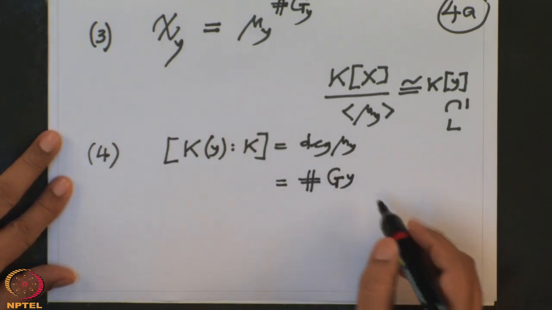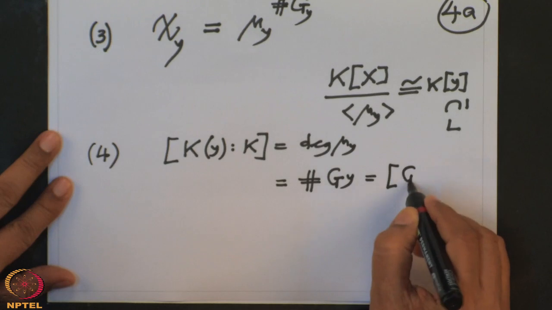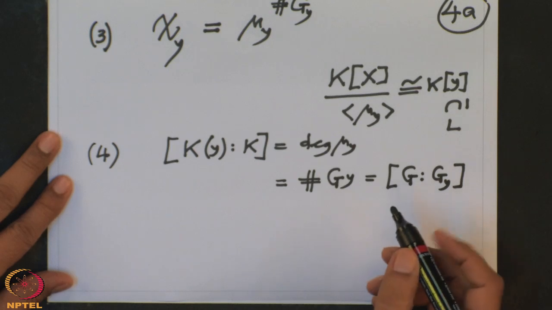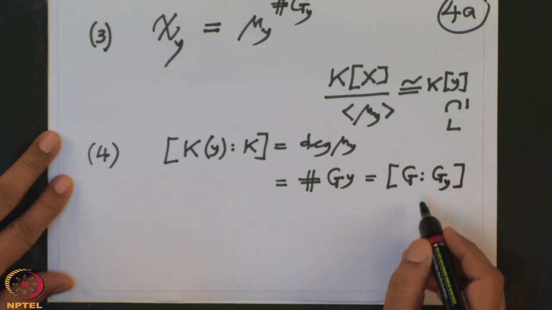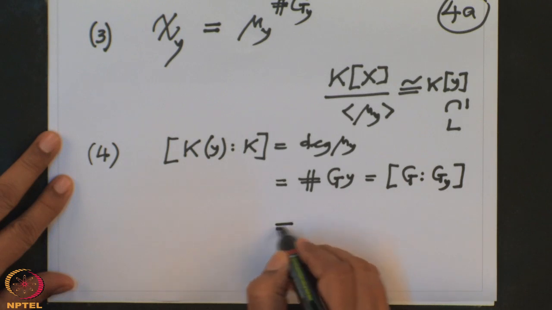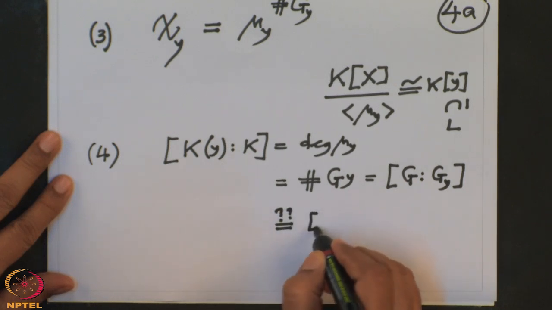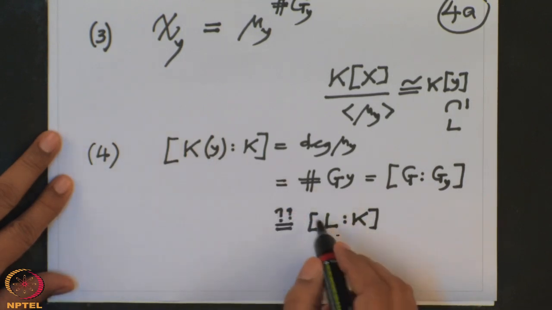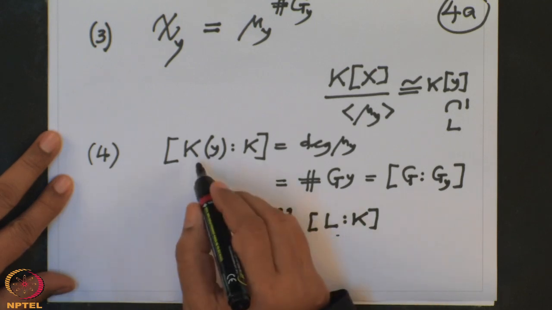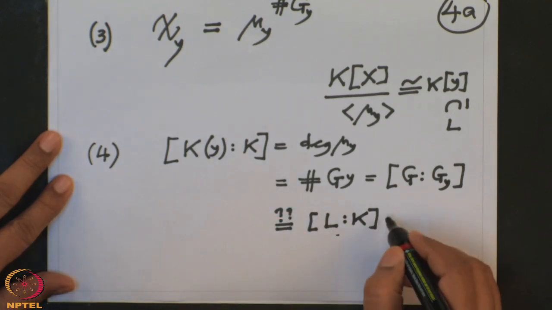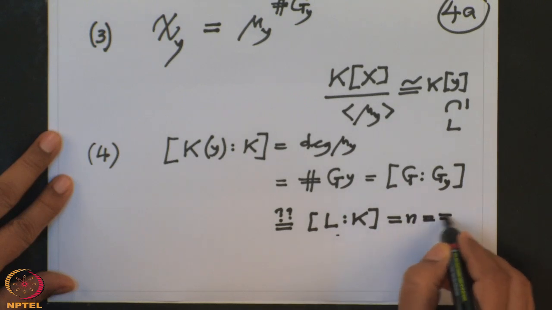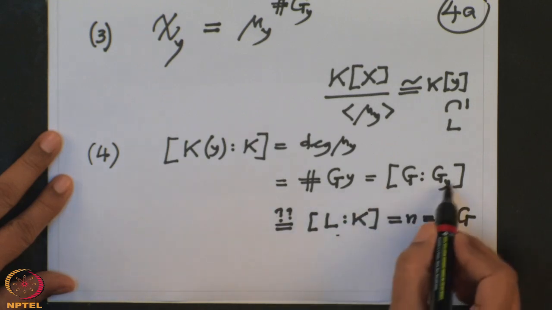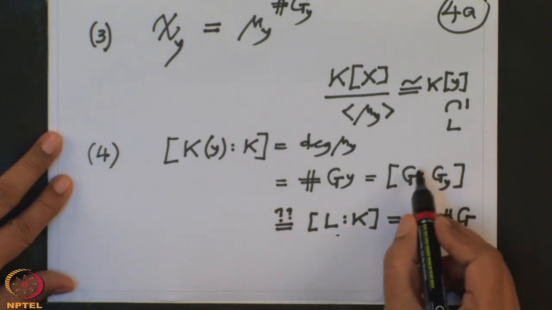But the cardinality of the orbit is precisely the index of the stabilizer. We are interested in when this can be equal to L over K, because if I have this, then L will be equal to K(y). This I know is n, which is the order of the group.